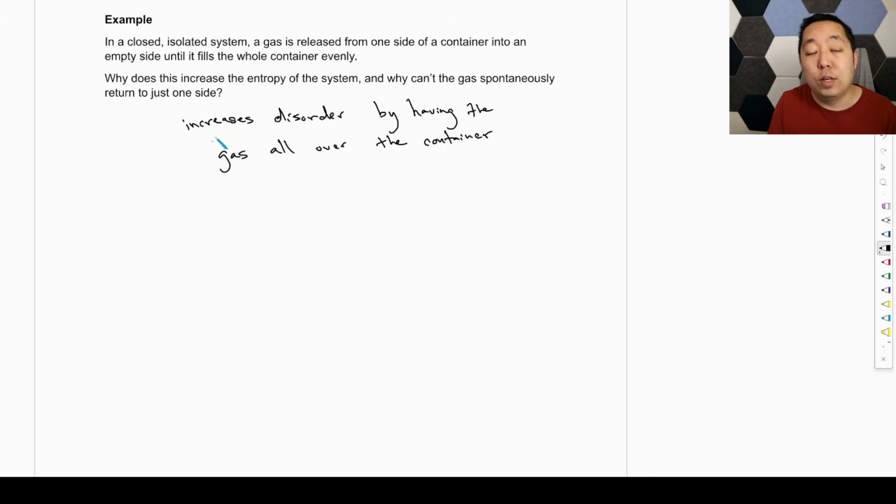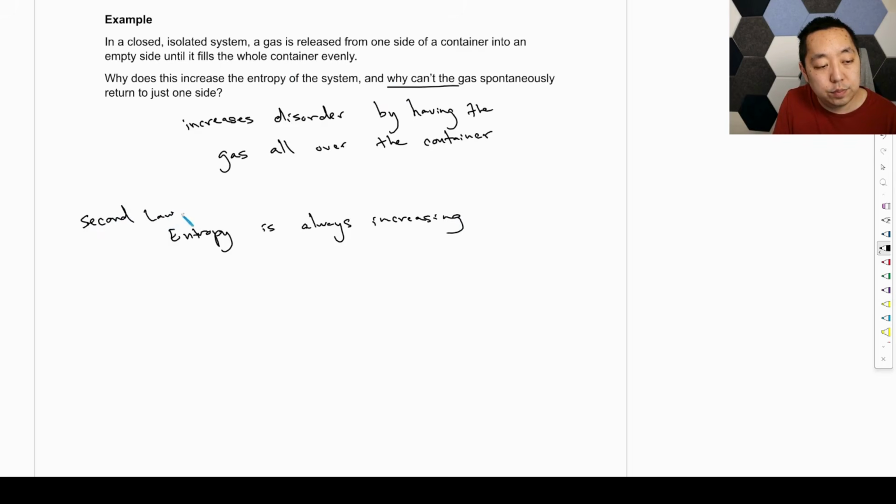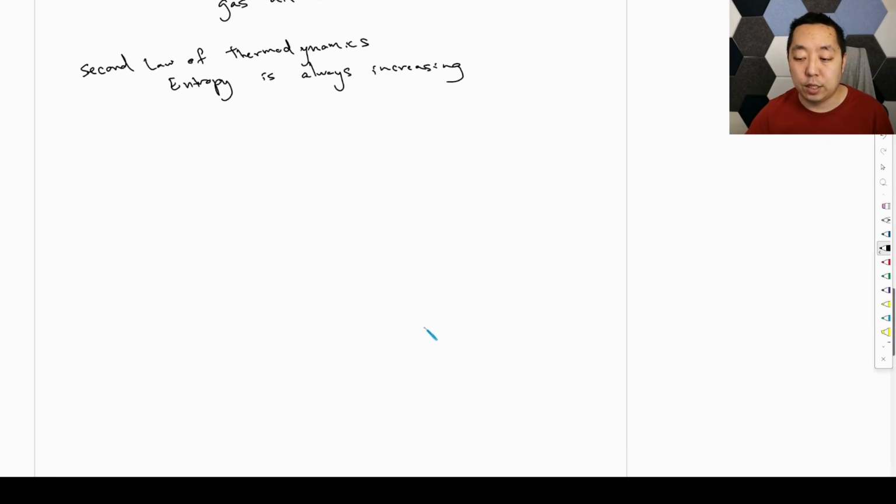Why can't it just go to one side? Well, basically, the second law of thermodynamics says entropy is always increasing. Okay, we don't need to say much more than that, but the entropy is always increasing in a system like that.